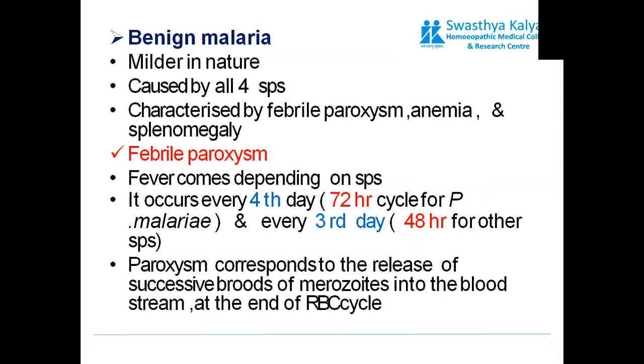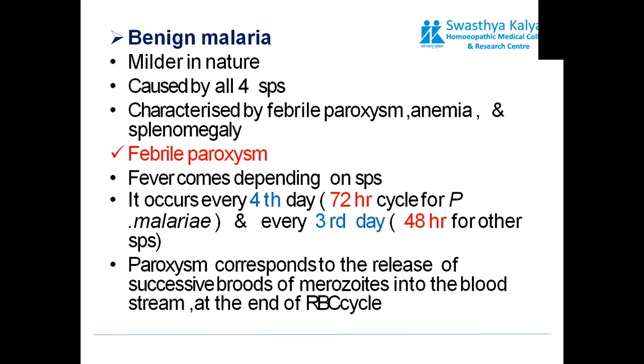Benign malaria. How do we see benign malaria? It's milder in nature, caused by all four species, characterized by febrile paroxysms, anemia, and splenomegaly. Febrile paroxysm means the temperature rising and dropping in a cyclical process after a certain period of time. Fever comes depending on species.